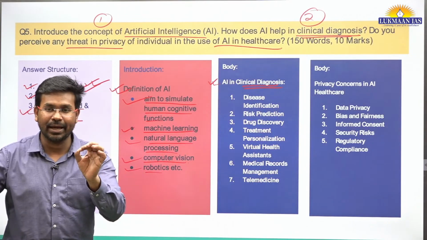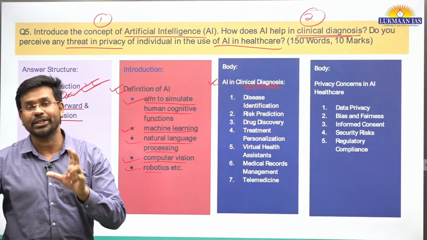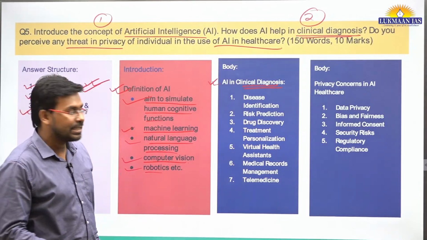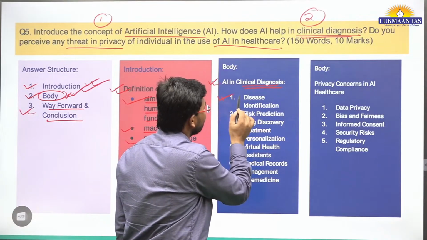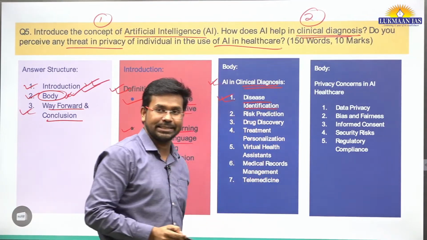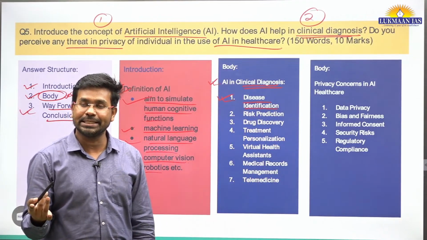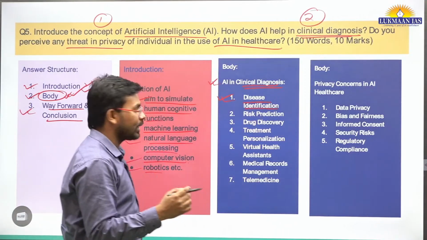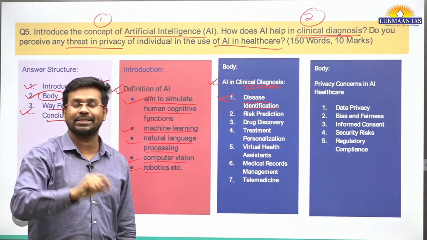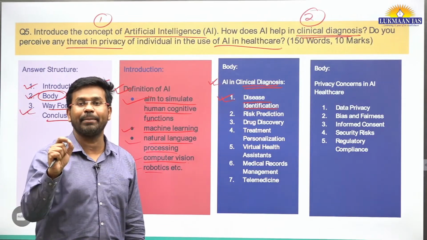So clinical diagnosis means identification of disease. One of the primary importances of AI is identification of disease. How? Through scanning of the X-rays, of the CT scans, of the MRI scans,